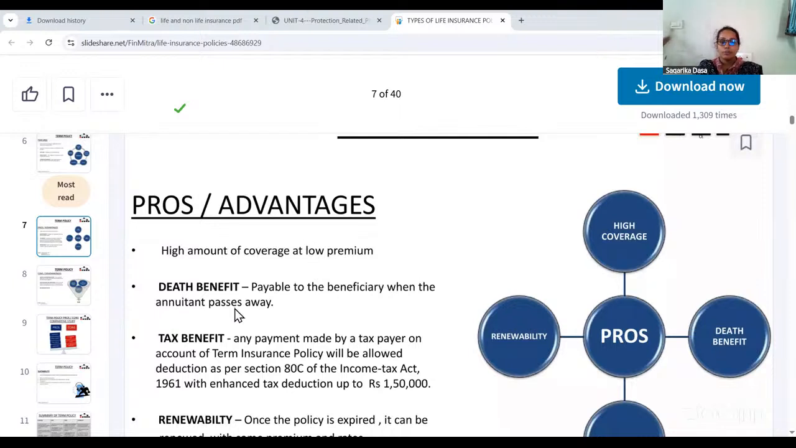Then death benefit payable to the beneficiary when the annuitant passes away. Now, when the death of the insurance policy holder occurs, the amount will be paid to the beneficiary. That is one of the advantages.